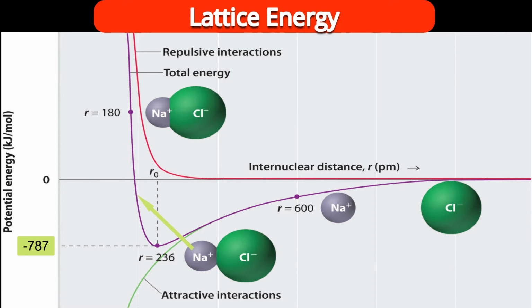Now you will have the question: how can that be possible? Because as distance decreases, energy should decrease because of the attraction. But here I am saying energy increases. Yes, students. Whenever we say there is attraction, we should see whether there is any possibility of repulsion. We said cation attracts anion, and we are talking about ionic bonding, which is non-directional bonding. So a cation is with several anions. Similarly, an anion is with several cations.